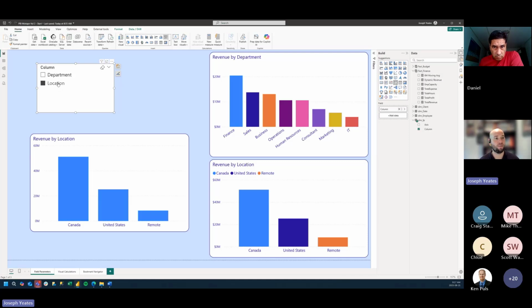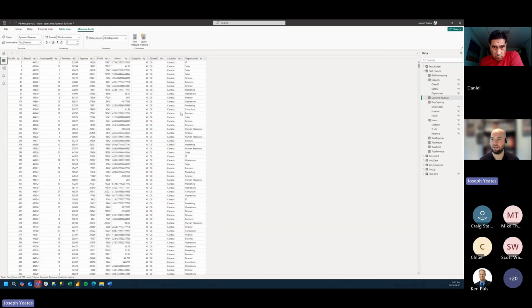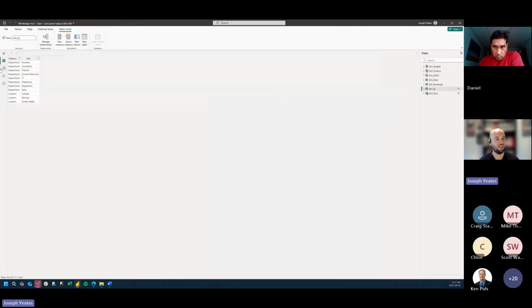If we go and look at our dimension table that we created from our data model, right now we're only looking at 2 columns from our data model, and there's pretty low cardinality in those columns. There's only 8 possible values of department and 3 possible values of location. But obviously if we're selecting more columns, or there are tens or hundreds of options, it could get to be a very big table, and the transformation to get it to this point might not be very efficient.